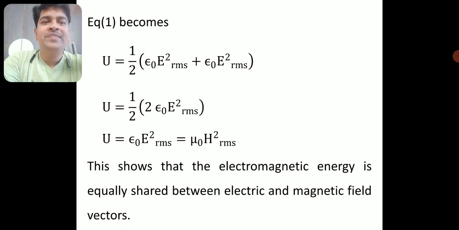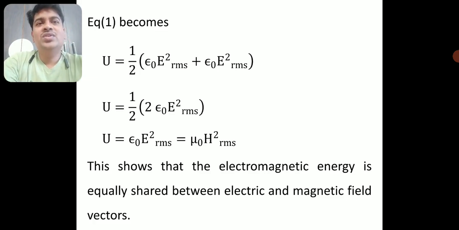This clearly shows that the electromagnetic energy is equally shared between the electric and magnetic field vectors. Whatever the electromagnetic energy is, it is equally shared by the electric and magnetic vectors.